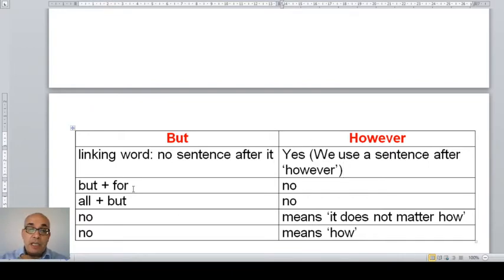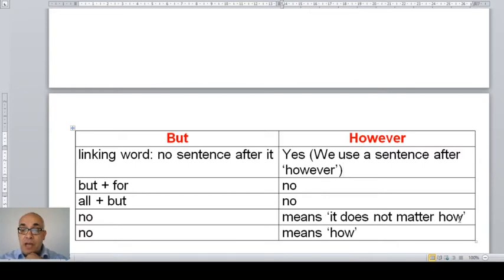We can use but and for, but I cannot say however and for. I can use all but, but I cannot say all however. I cannot say however for. So however for, no. But for, okay. All but, okay. And all however, no.